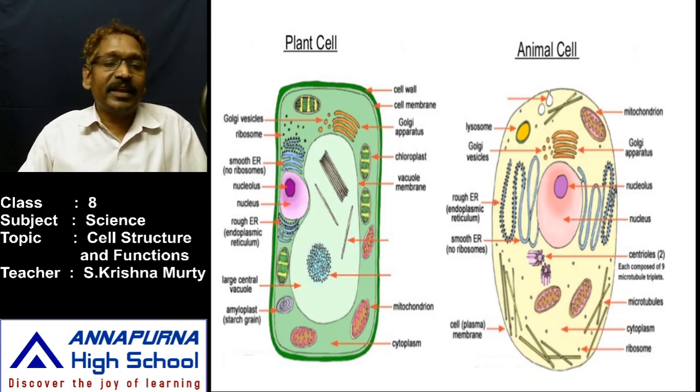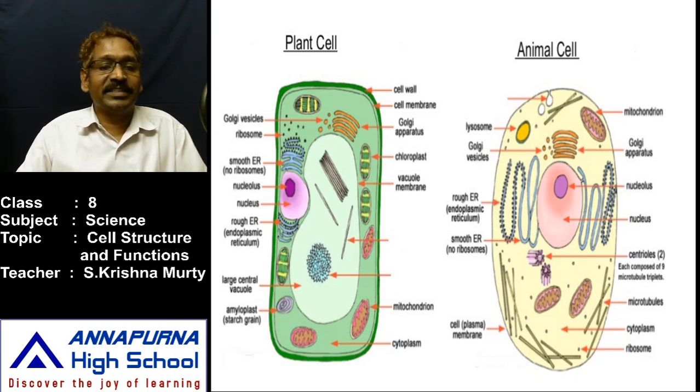So look at the diagrams. Plant cell and animal cell are there. What is there in the middle of the plant cell? The middle of the plant cell contains several parts. In the middle of the animal cell, several parts are also there. So look at them. What are the parts present around and inside the plant cell and animal cell?